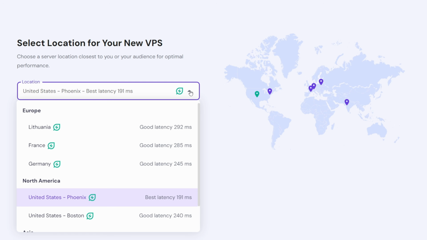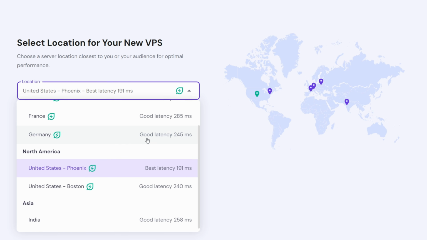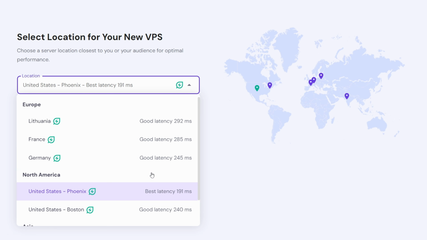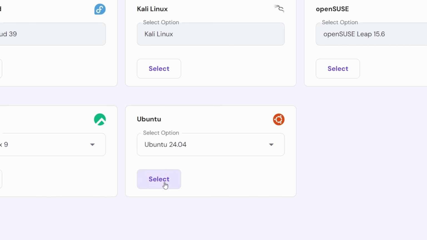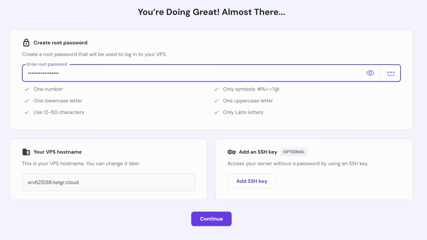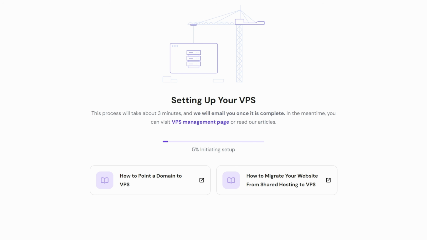I'd probably pick the one that's closest to you, which is easy because they actually measure your latency and pick the best one for you. Then you need to pick an operating system for your server. I'm just going to pick Ubuntu 24. That's the same as the Linux PC I have here in the office. And then finally just create a root password and you are done. It'll take like 5 minutes or so just to set up and it's ready to use.